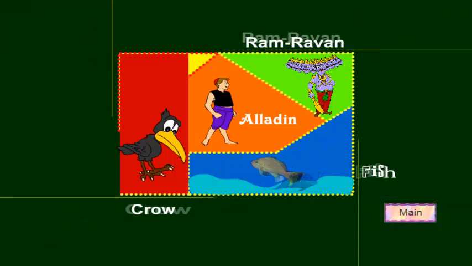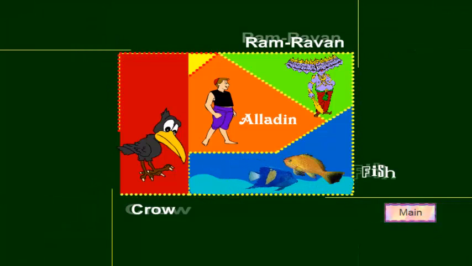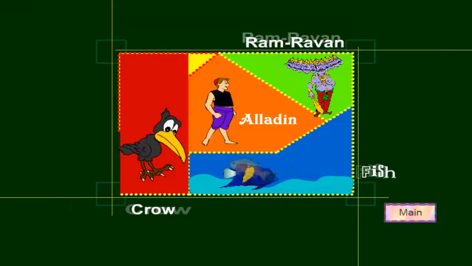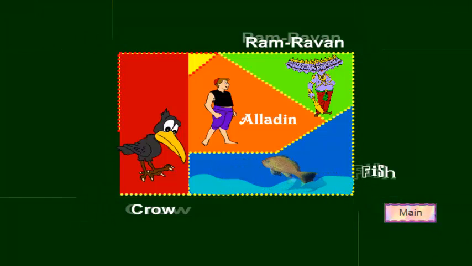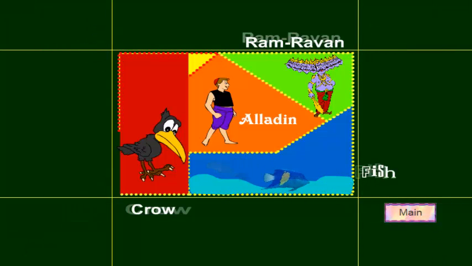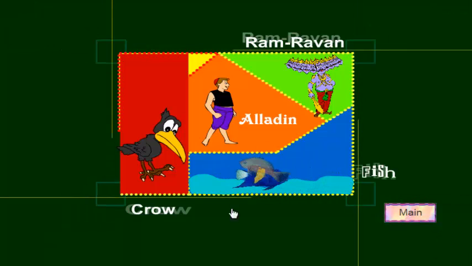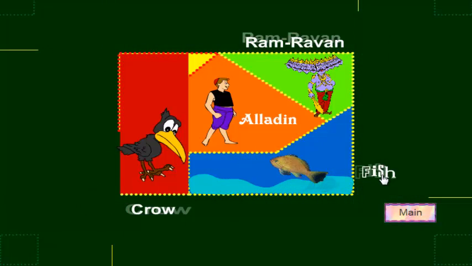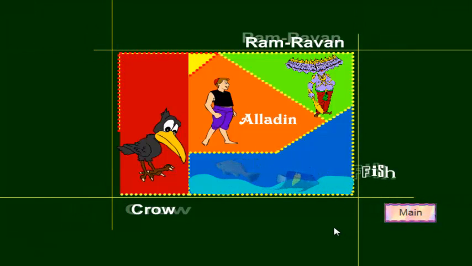We are adding 16 different educational games, in which 4 games are selected for each standard. The 4 games are Ram and Ravan, Aladdin, Crow and Fish. For example, we are playing the Aladdin game.